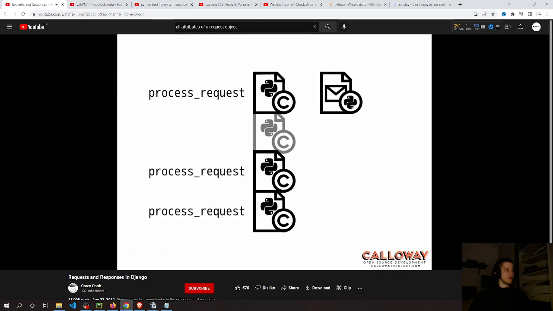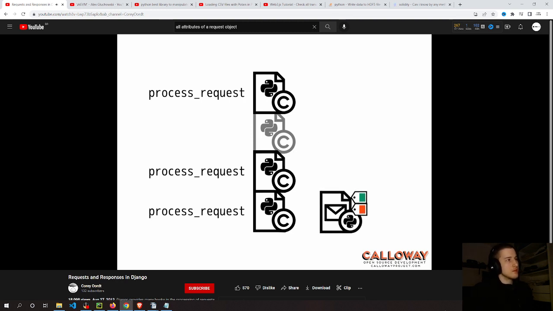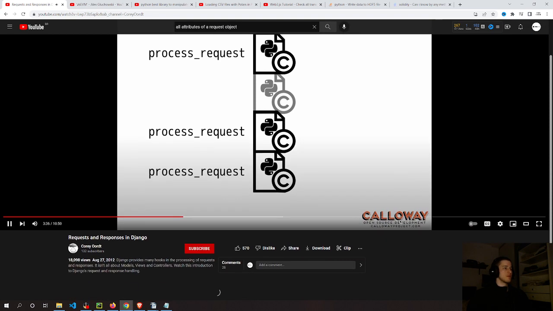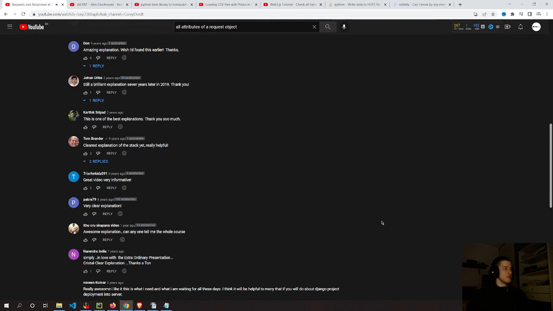Django executes the process request method, if implemented, of each of the middleware classes in ascending order. The process request method is typically used in two ways: to add to the HTTP request object, or to preemptively return a response. You should consider most of the default attributes read-only, but you can add attributes. For example, Django session middleware adds a session attribute, and the authentication middleware adds a user attribute to the request. You may want to preemptively return a response, like Django's common middleware does, redirecting the user to a different URL if it's missing a slash at the end of the request, or denying the request based on one of the HTTP headers. If your process request method does return a response, no further process request methods are executed in the middleware stack, and the response immediately goes to the process response step discussed later.